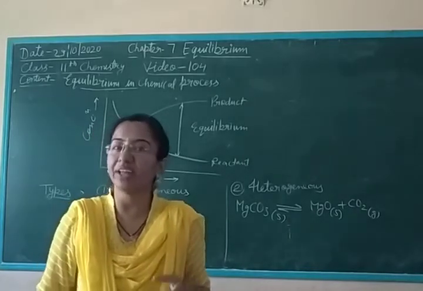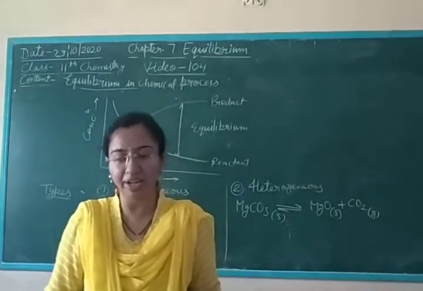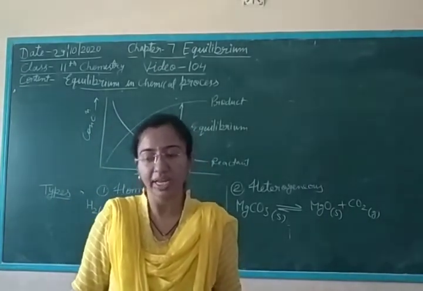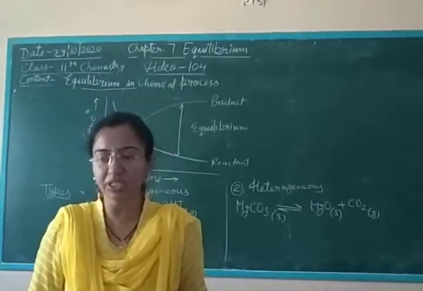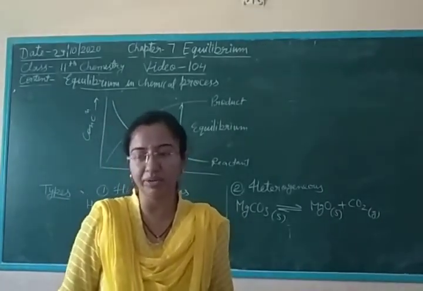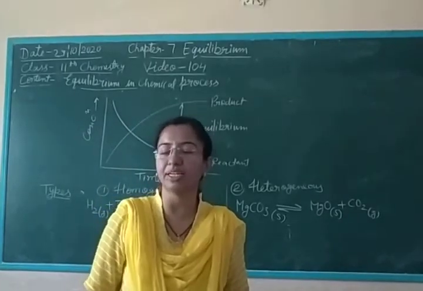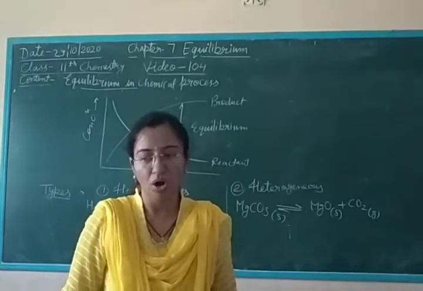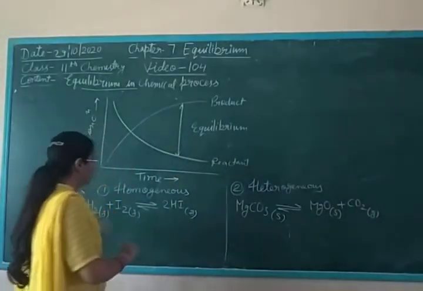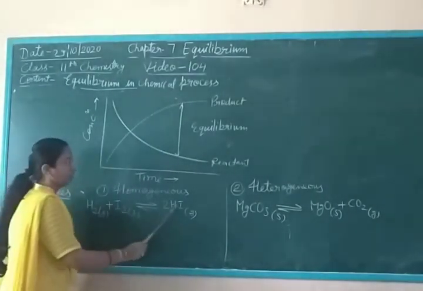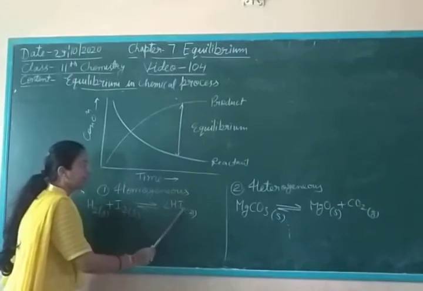If all the reactants and products of an equilibrium are in the same phase, it is known as homogeneous equilibrium. And heterogeneous equilibrium is when the reactants and products of an equilibrium reaction are not in the same phase, that is, in different phases. Homogeneous example: hydrogen gas reacts with iodine gas to convert into hydrogen iodide gas.